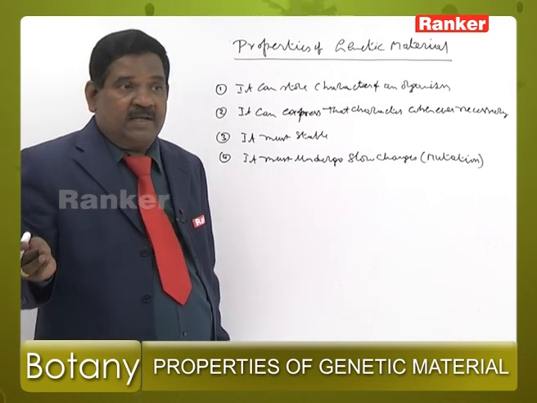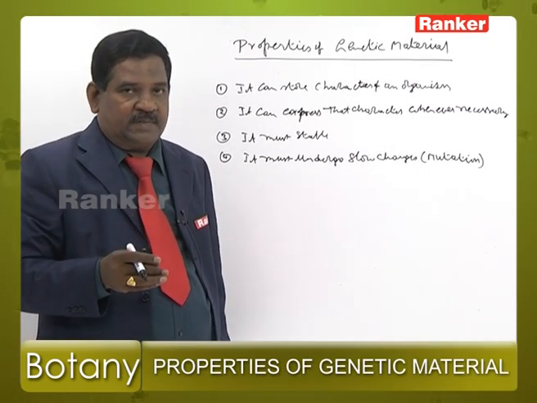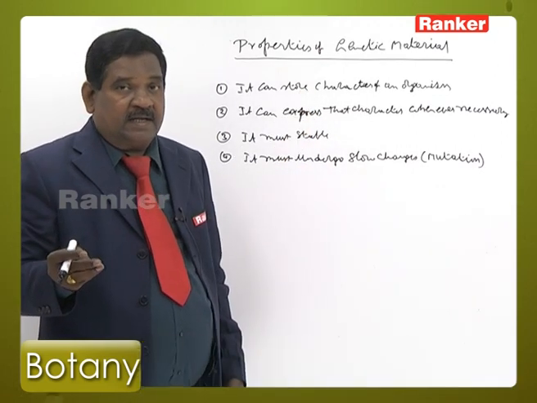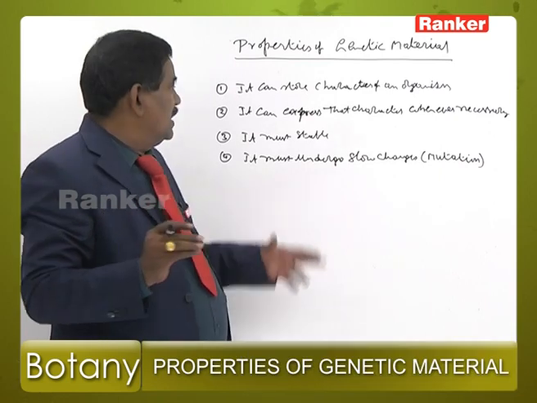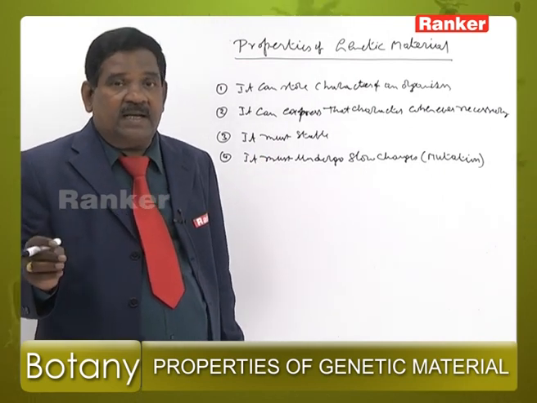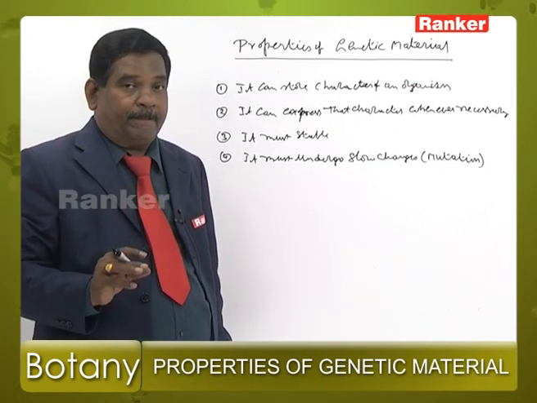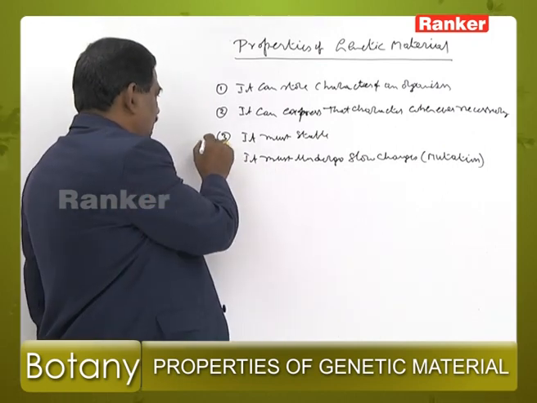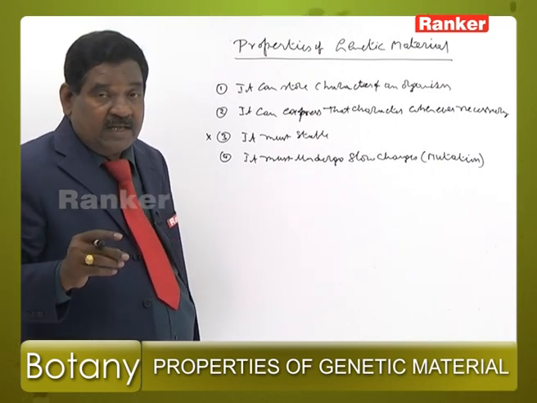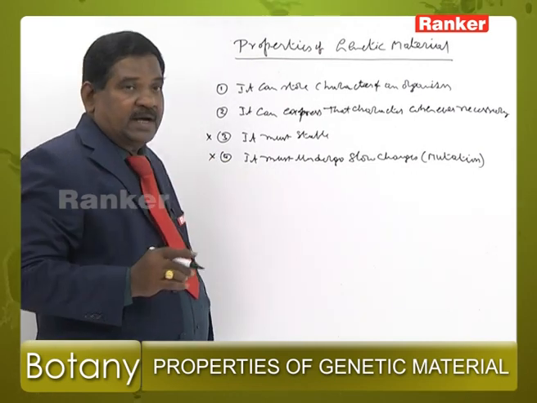RNA is present in some viruses. DNA is the genetic material in most of the organisms. They show the first character: they can replicate themselves inside the host or inside the cell and express their characters. But the third point, structurally and chemically stable. DNA is more stable than RNA, so it is not applicable to RNA. It must undergo slow changes, but RNA changes very fast, the mutation rate is more in RNA. So, it is also not applicable to RNA.